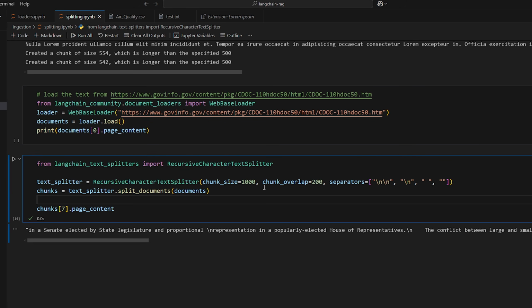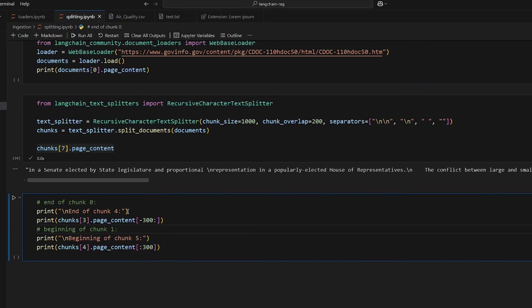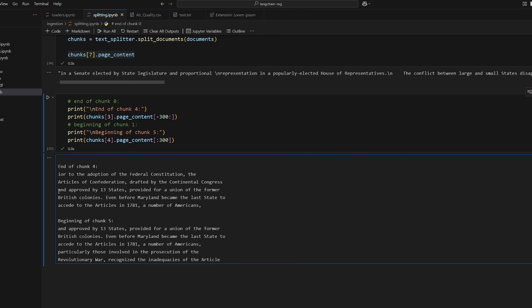Now I want to talk to you guys about what chunk overlap is and why it's important. When you specify a chunk overlap of 200, this essentially means that it's going to try and maintain an overlap of 200 characters between a chunk and the next chunk. Here's an example of what I mean. We're going to print out the end of chunk 4, so the last 300 characters, and then the beginning of chunk 5, so the first 300 characters, and we should see an overlap of about 200 characters. So just reading through this, you can see that the overlap is ending here. So it says 'and approved by 13 states', and then 'and approved by 13 states' all the way up until here. And then here's the new information in that next chunk. So that is what I mean by overlap.